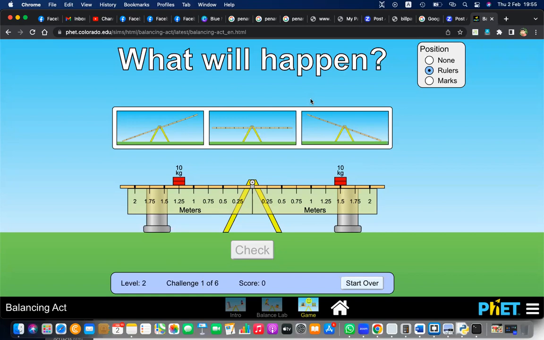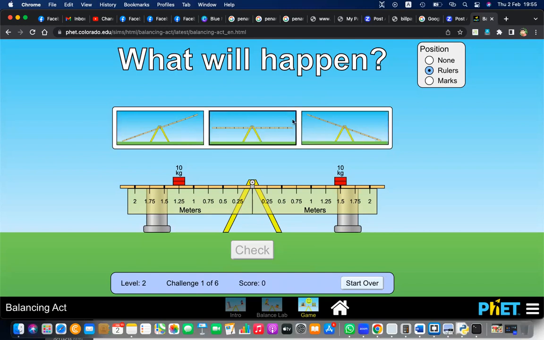So what will happen? Yes, what is the result and what will happen? Is it this one or this one? 1, 2, or 3?